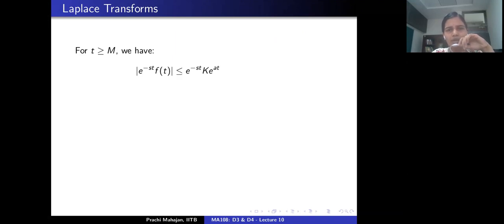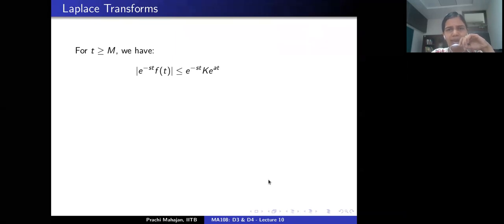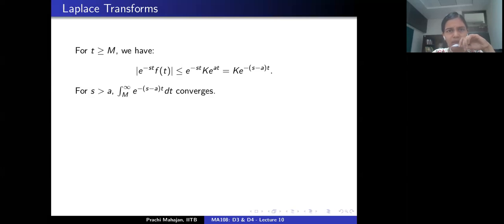This is going to be dominated by exponential minus st times k times exponential at, by assumption. We assume that f is of exponential order. Now this is exactly k times exponential minus of (s minus a)t. All right, so we know this, that if I take the integral from m to infinity, then this integral of exponential minus (s minus a)t would converge if s is bigger than a.